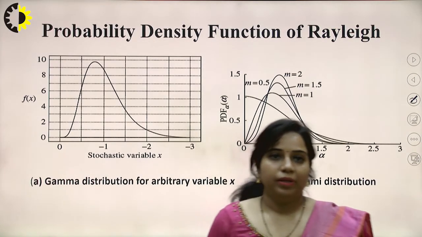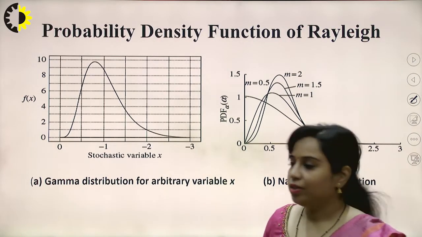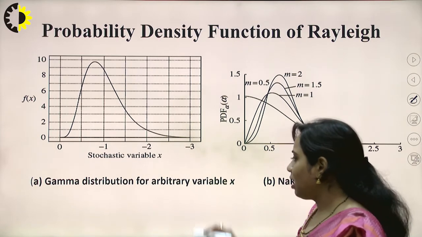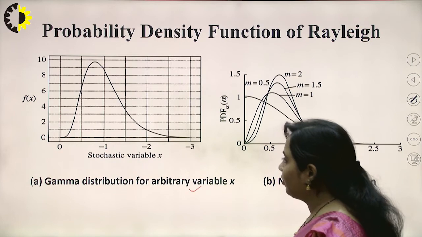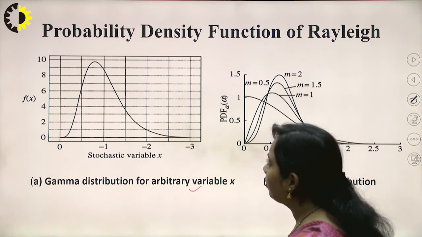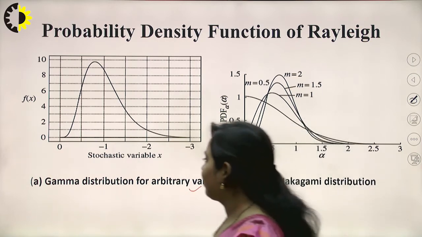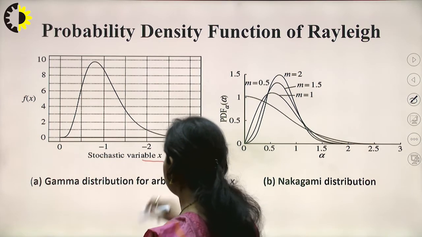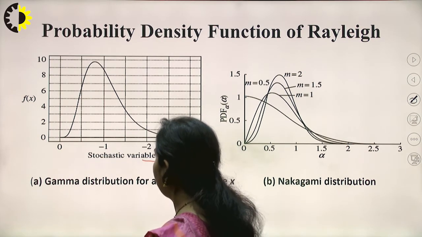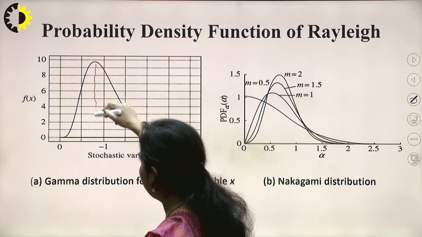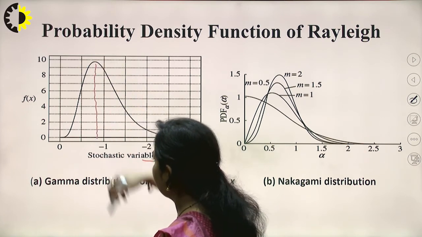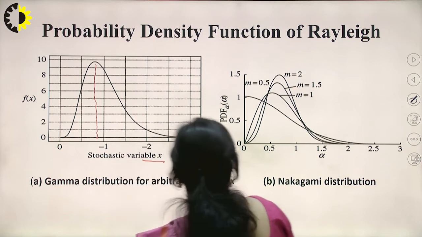This is the probability density function of the Rayleigh function. Now you can see that this is the gamma distribution for the arbitrary variable, that is x. This is a graph drawn between f(x) versus the stochastic variable x. This is a kind of random variable only, and you can see that its value will increase in this interval, and its variable is shown over here.